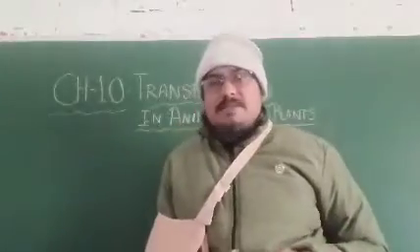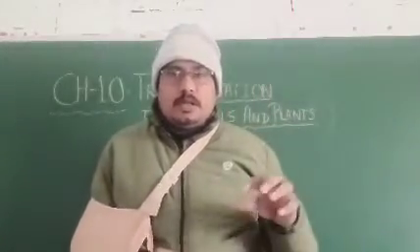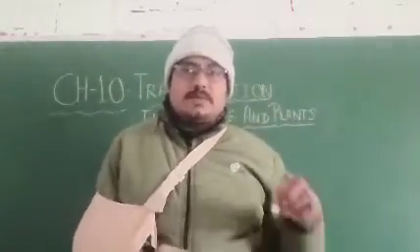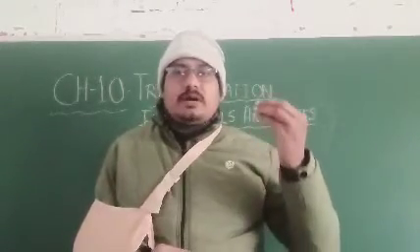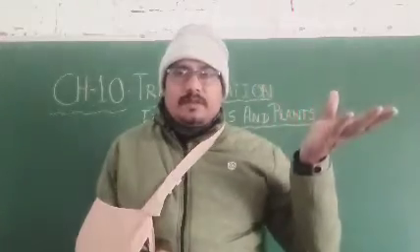Something similar happens in the plant body also. The root of the plant absorbs water, it passes through the xylem, and after conducting, it reaches up to the leaf.